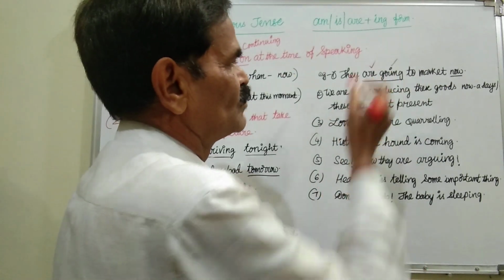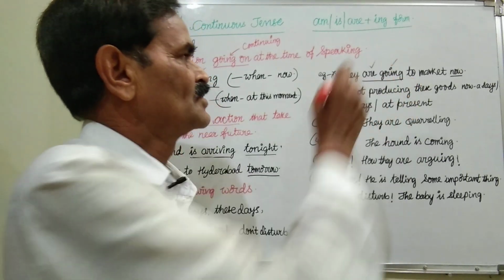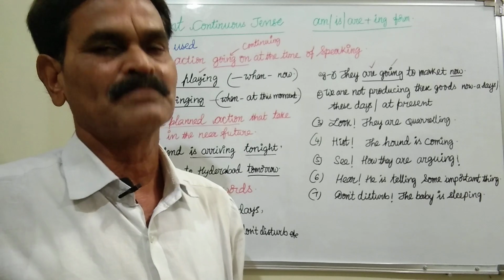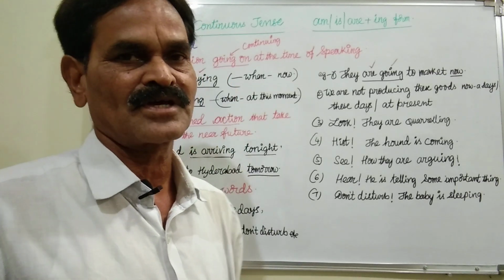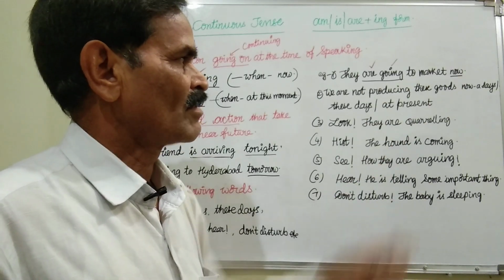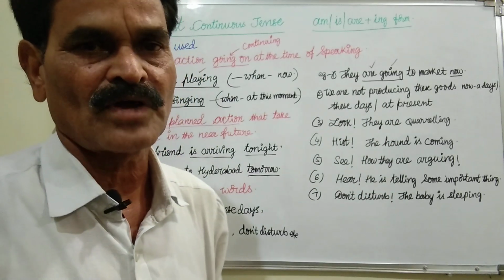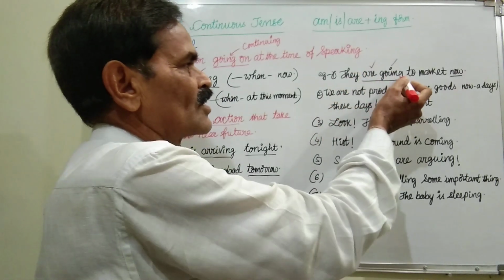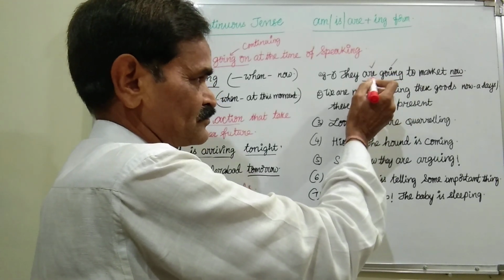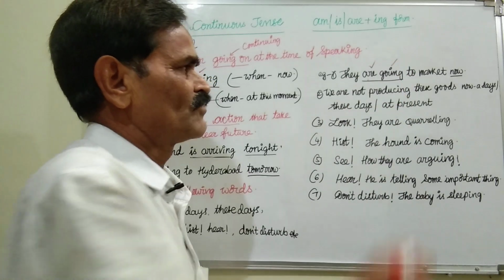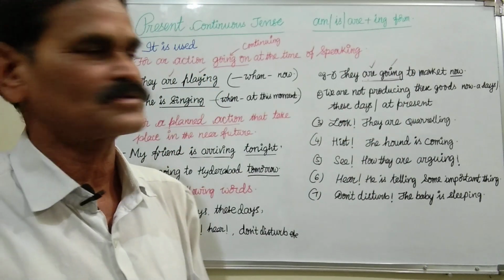So we cannot use "will go," which is a simple future, and we cannot say simple present tense, that is "they go to market now," because "now" is there, or "at this time" is there, or "at this moment" is there. Then what do we have to use? We have to use "they are going," are plus ing form. Am, is or are forms plus the ing form, the present participle: present continuous tense we have to use.